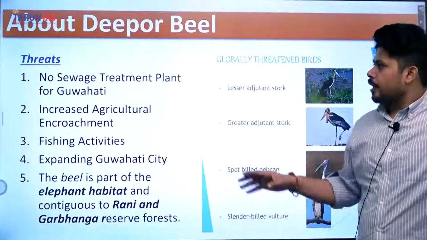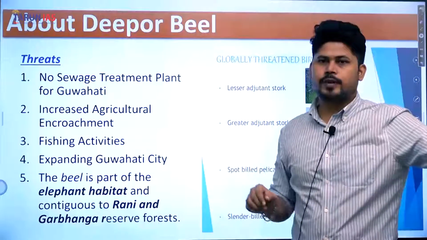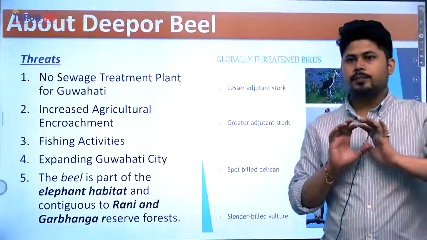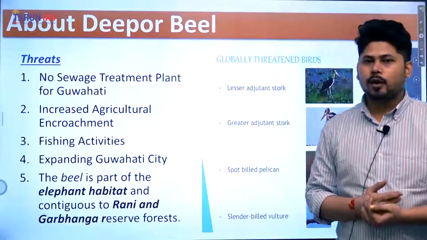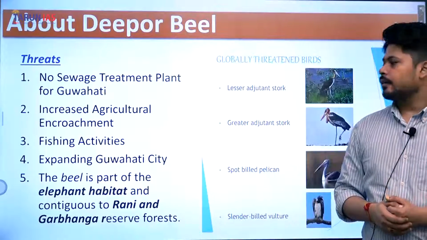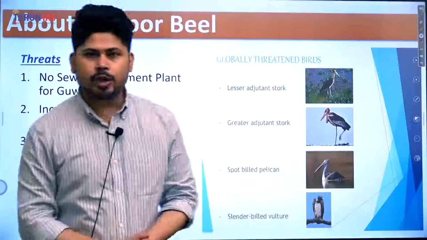Now what are the threats here? No sewage treatment plant for Guwahati, increased agricultural encroachment, fishing activities, of course. The burden of people is increasing on the wetland. Expanding Guwahati city, and the Beel is a part of elephant habitat. So, of course, this needs a higher degree of protection.